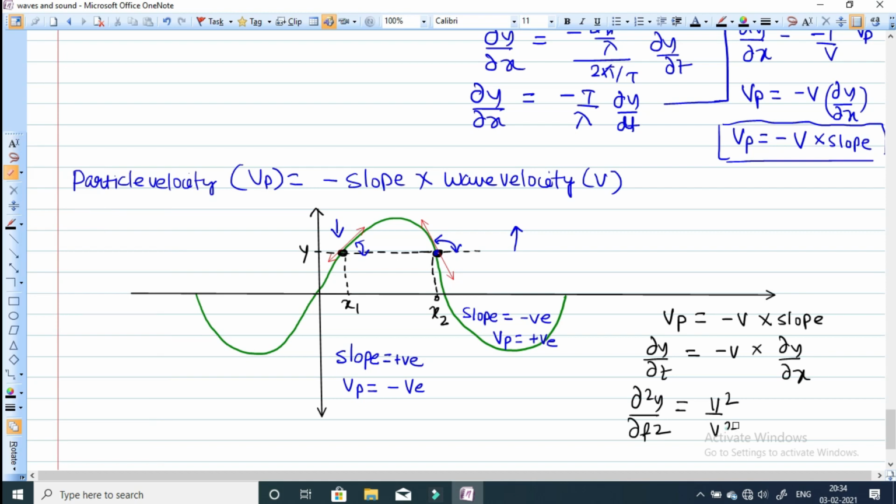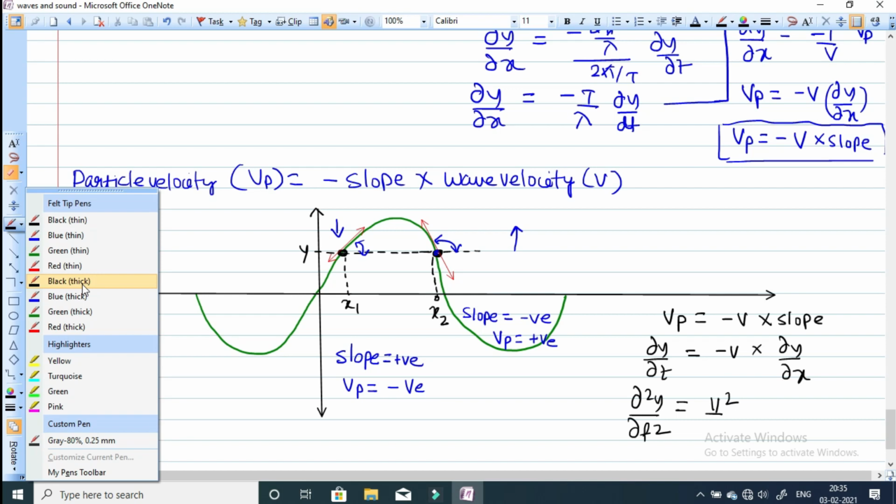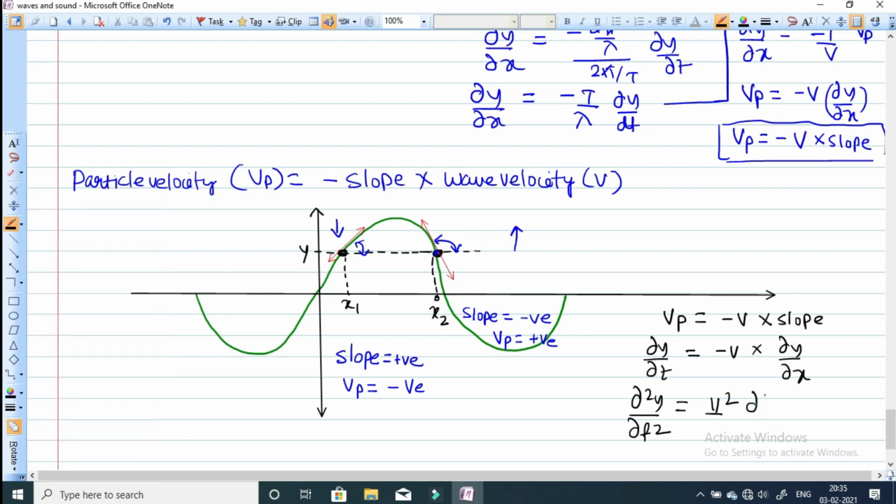Following the previous step, you will get the same result, d2y upon dx square. So you can write d2y upon dx square equals 1 by v square into d2y by dt square. This is one of the important results.